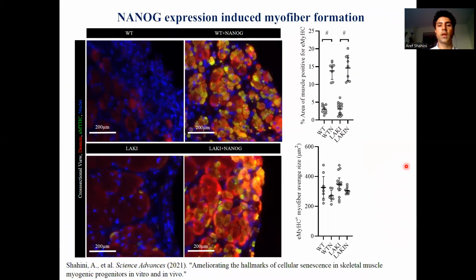We also looked at formation of new myofibers by performing immunostaining for desmin as well as embryonic myosin heavy chain that are marking those newly formed myofibers, or the fibers that are in the process of regeneration. And so we observed that expression of NANOG significantly increases the number of those myofibers, suggesting that maybe due to the increase in the number of those myogenic progenitors that I showed you in the previous slide, they also form new myofibers in the case of NANOG expression as well.